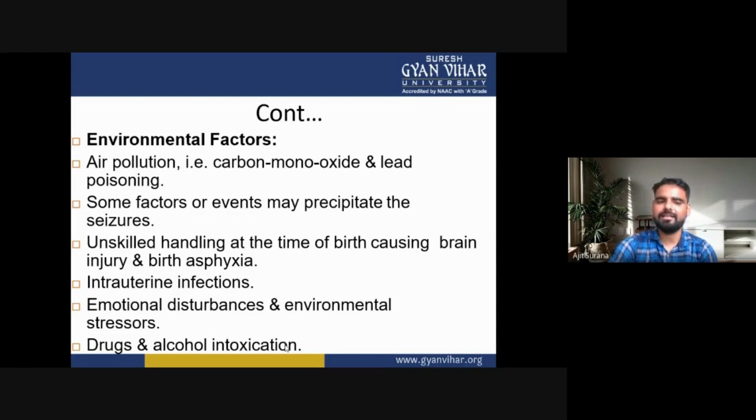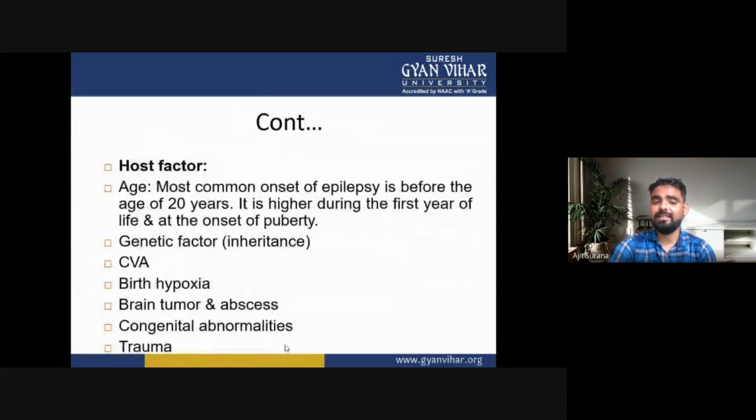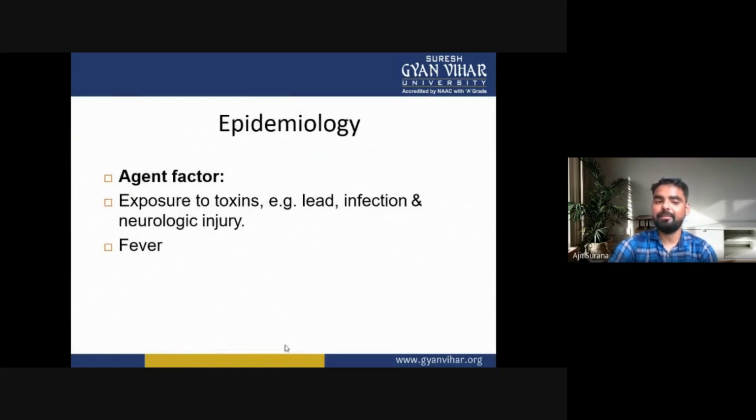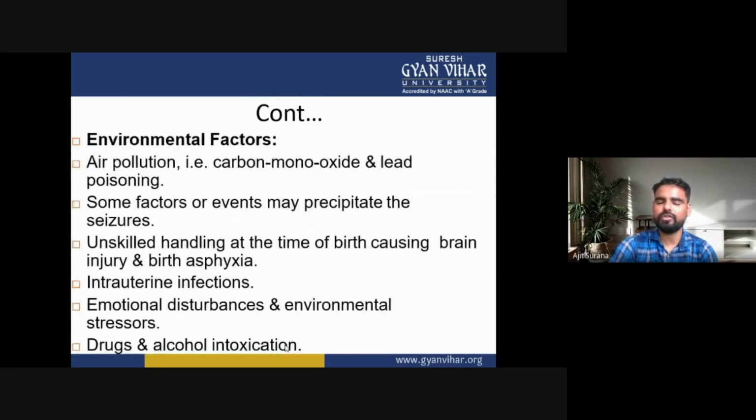In environmental factors, there is air pollution, that is carbon monoxide and lead poisoning. Some factors or events may precipitate seizures. Unskilled handling at the time of birth may cause brain injury and birth asphyxia. Intrauterine infections, emotional disturbance and environmental stressors, drugs and alcohol intoxication. So this is the epidemiology of epilepsy. In epidemiology, first one is agent factors, second is host factors, and third is environmental factors. They may cause epilepsy.